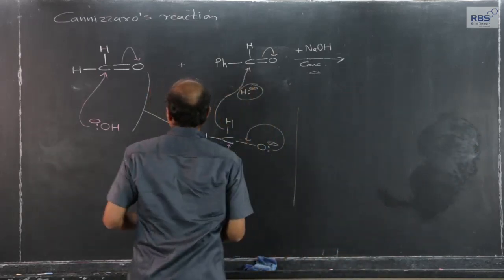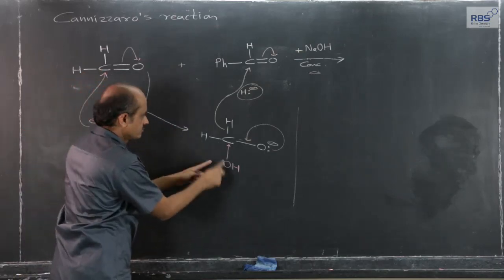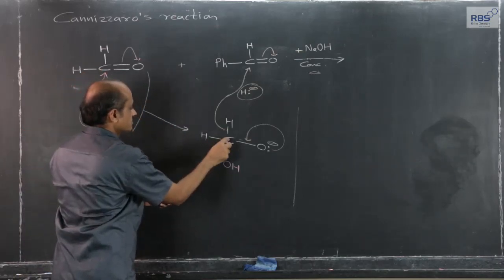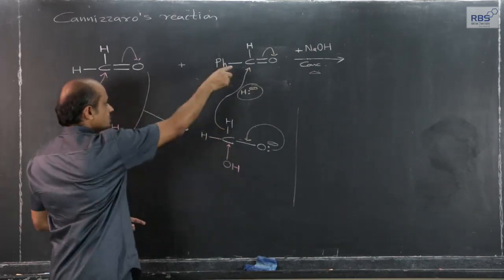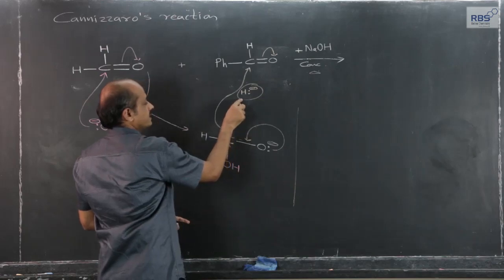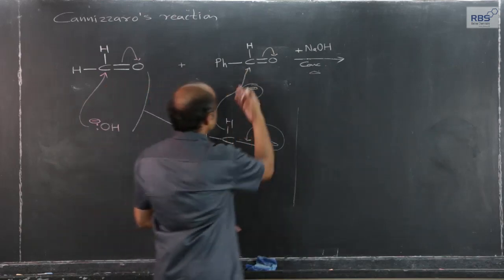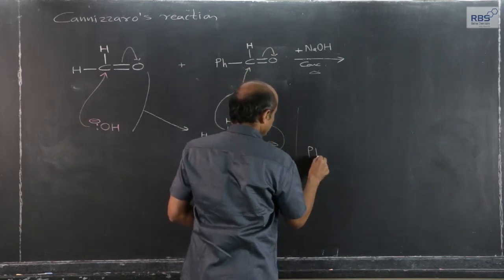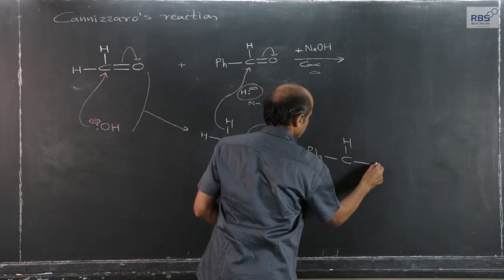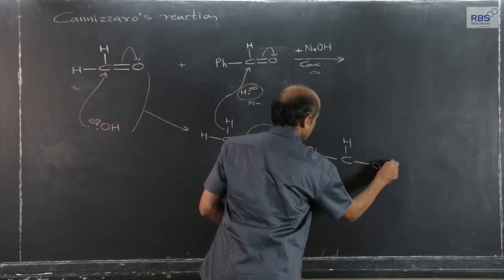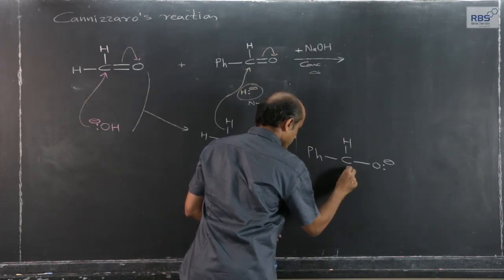Hydrogen attacks this aldehyde, which gets converted into this form, and now this CH bond breaks by heterolysis, hydrogen goes out and gets converted into hydride ion. The nucleophile again attacks this, and benzaldehyde gets converted into this, and the hydrogen forms a covalent bond.